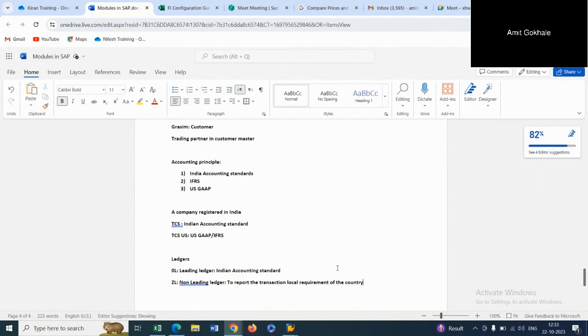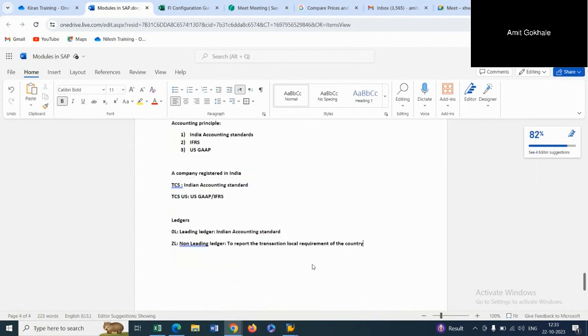And let's say if it wants consolidated books of accounts, because TCS being registered in India also needs to present a consolidated financial statement. Consolidated means across the globe, whatever the transactions are, they need to report them in the form of a consolidated financial statement.